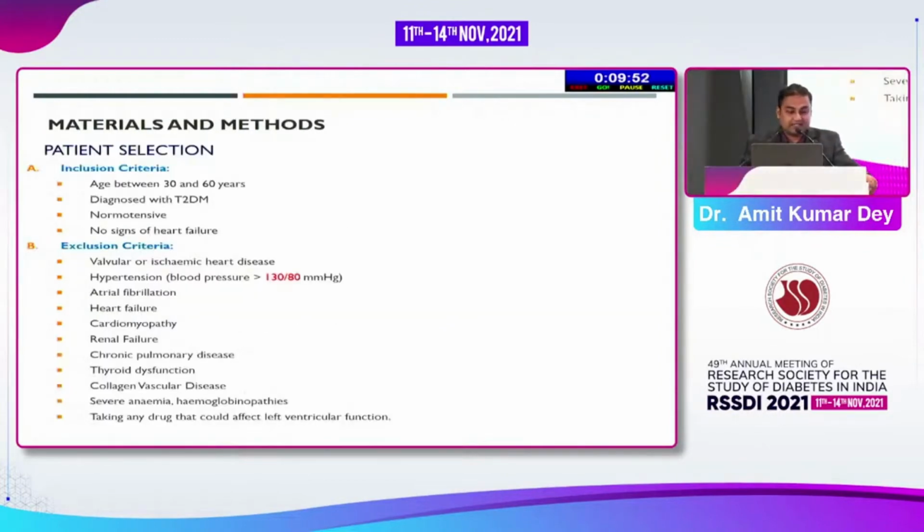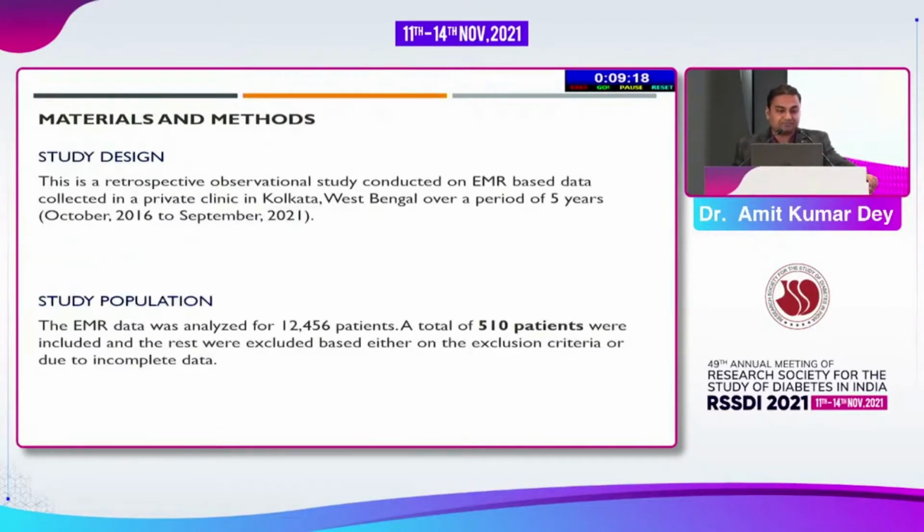This was how we selected the patients. The inclusion criteria included patients in the age group of 30 to 60 years, the ones who have been diagnosed with type 2 diabetes, normotensive, and no signs of heart failure, so asymptomatic patients. Our exclusion criteria included patients with valvular or ischemic heart disease, hypertension, atrial fibrillation, heart failure, cardiomyopathy, renal failure, any existent chronic pulmonary disease or thyroid dysfunction, collagen vascular disease, severe anemia, or any history of taking any drug that could affect left ventricular function.